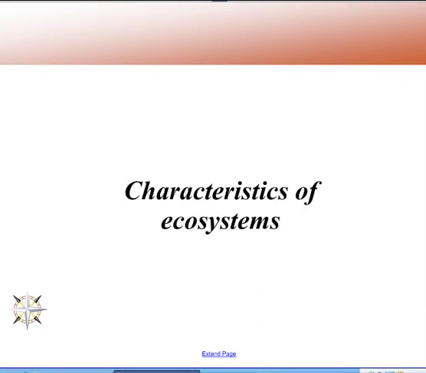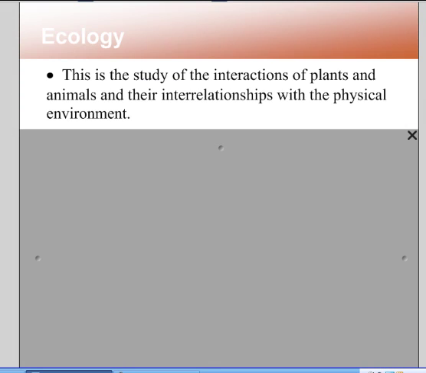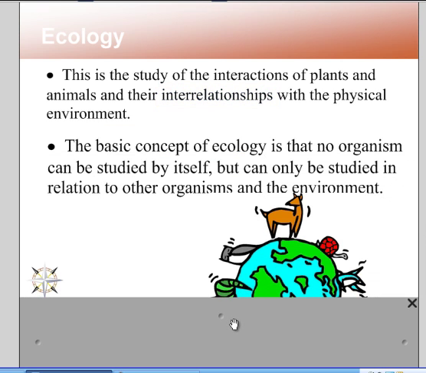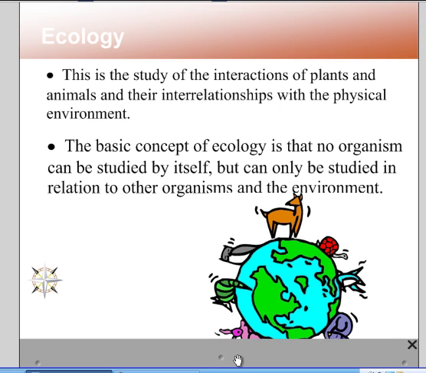Characteristics of ecosystems. Ecology is basically the study of the interactions of plants and animals and their interrelationships with the physical environment. That means how they work together or how they relate to each other. The basic concept of ecology is that no one organism can be studied by itself, but it can only be studied in relation to other organisms and the environment, how they work together, how they relate to other things living in the same place.